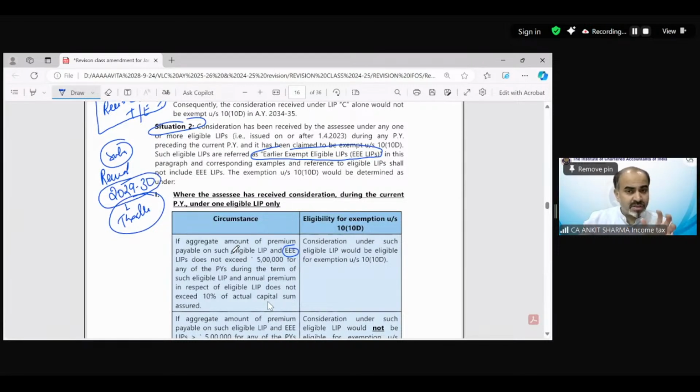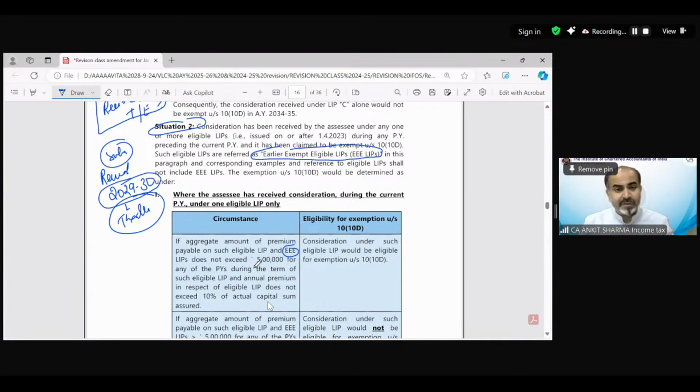So in this situation number 2, the taxability is going to be asked for some year of consideration, but before that year, there is some earlier receipt also, for some earlier year in which that exempted LIP's consideration has been received. This is the difference between situation 1 and situation 2.